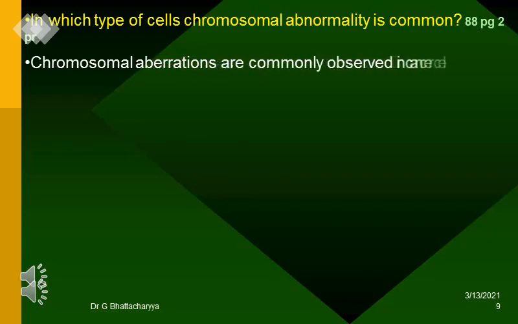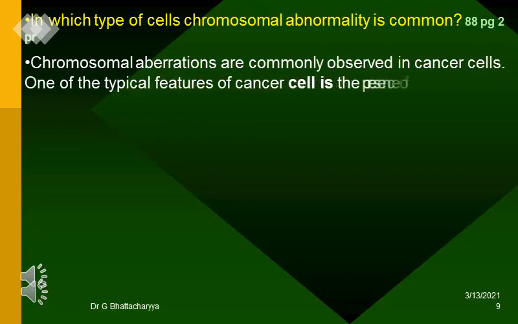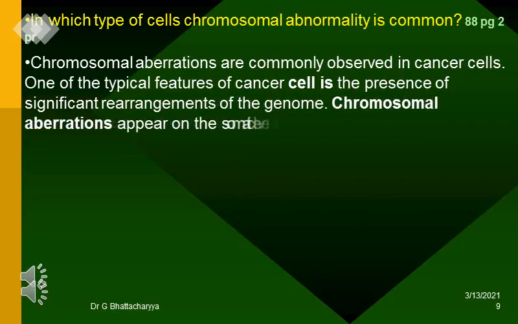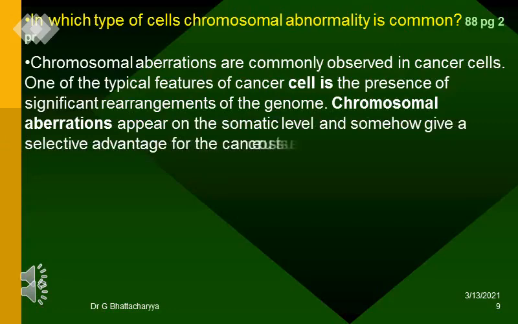In which type of cells is chromosomal abnormality common? Chromosomal aberrations are commonly observed in cancer cells. One of the typical features of cancer cell is the presence of significant rearrangements of the genome. Chromosomal aberrations appear on the somatic level and somehow give a selective advantage for the cancerous tissue to overgrow its surroundings.